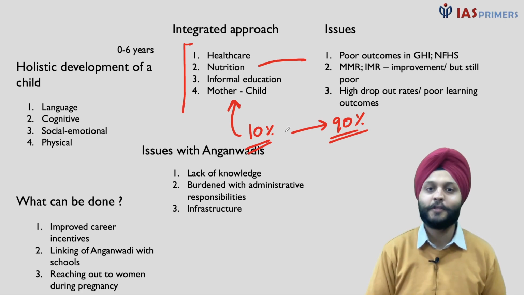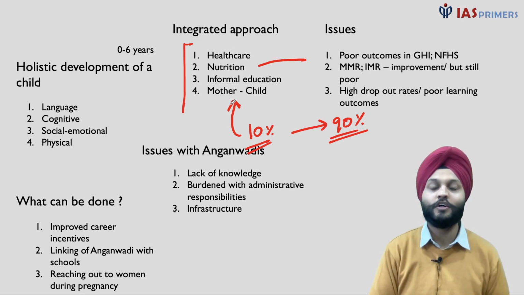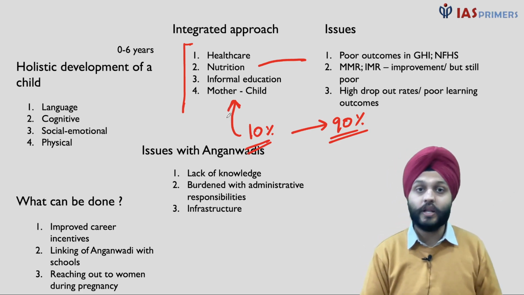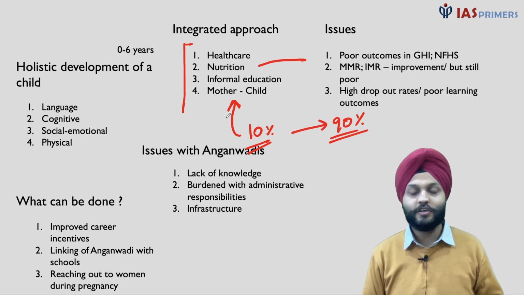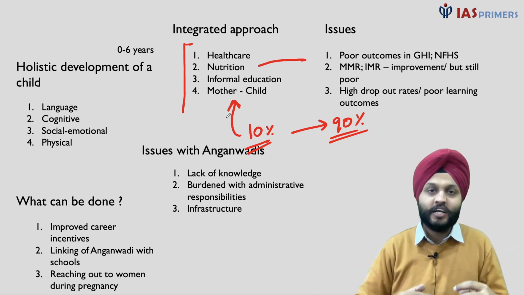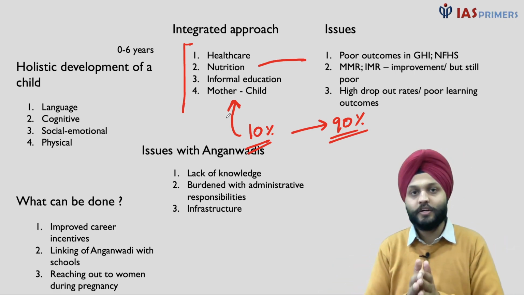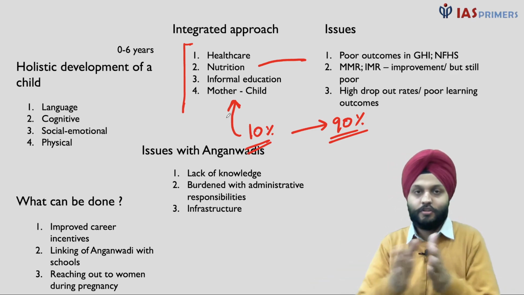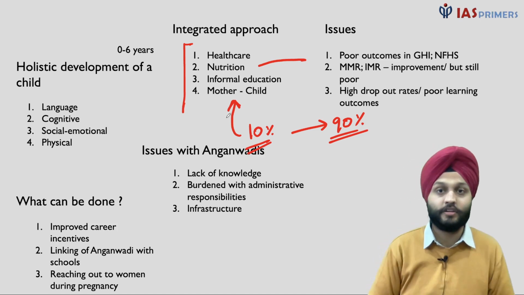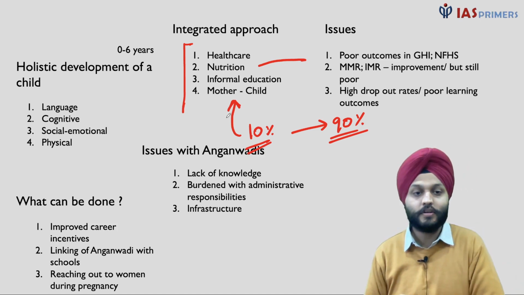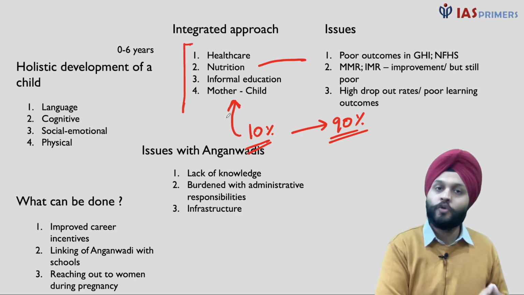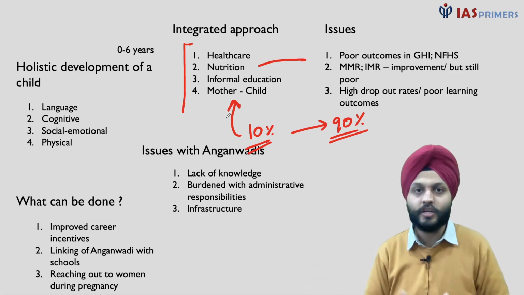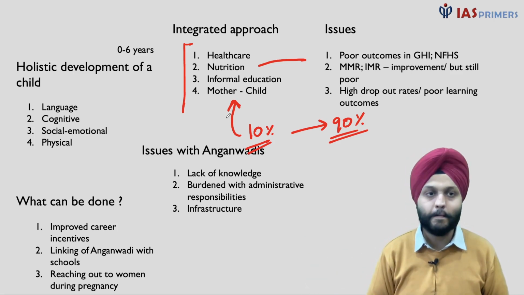Then what can be done is, if we see that some people are not enrolling and coming to the Anganwadis, what we really need to do is make the people aware. So a proactive approach is needed, where we reach out to the women, especially during the pregnancy time, because this is the time that the cycle starts. And the mother also needs care. We need to deal with the MMR also. So reaching out to the women during pregnancy, during survey, ensuring that she gets the right healthcare at the very onset, this is the way forward.